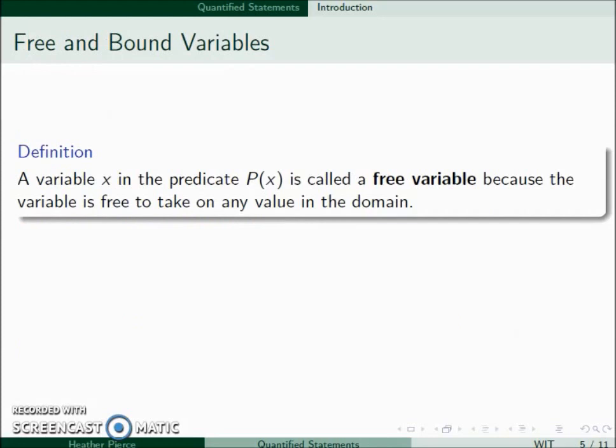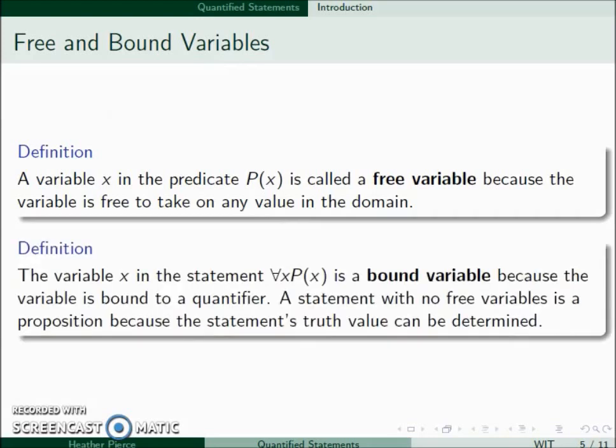A variable x in the predicate p of x is called a free variable since it's free to take on any value in the domain. If I look at the statement for all x, p of x, this is called a bound variable because it's bound to a quantifier. The only way we can have a statement become a proposition is if there are no free variables. We need all variables to be bound.